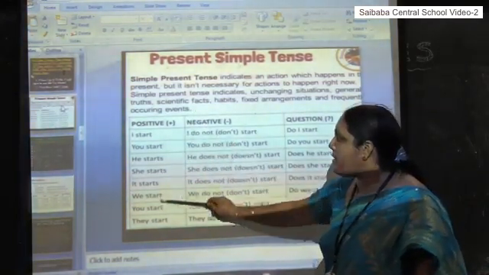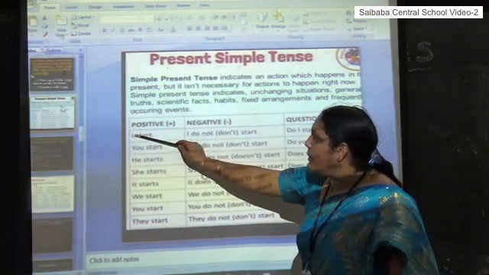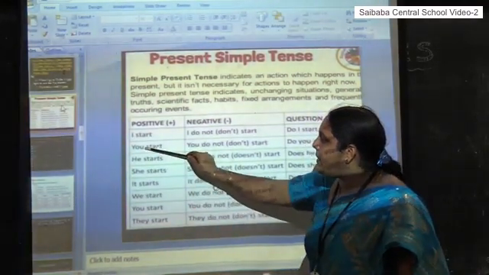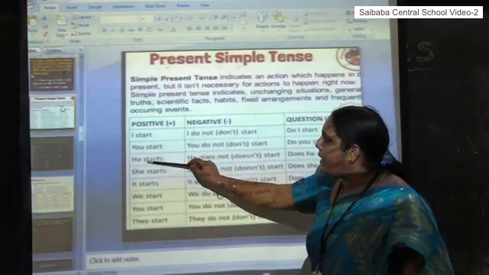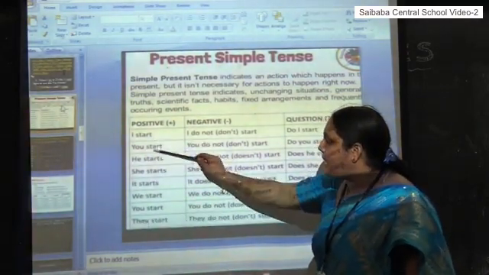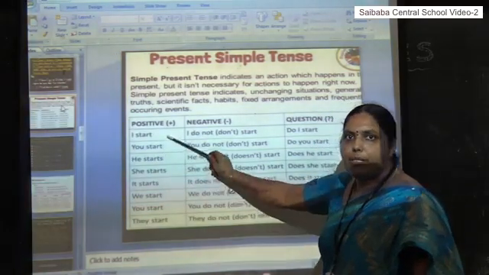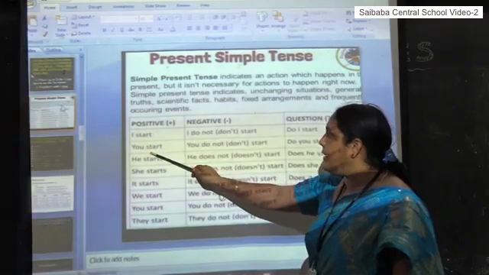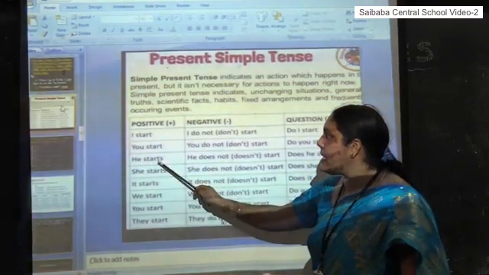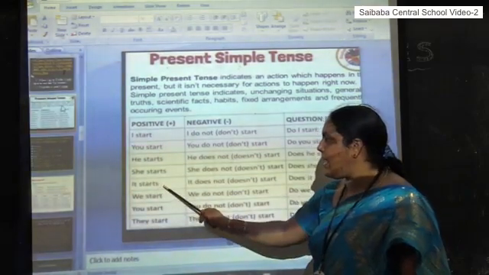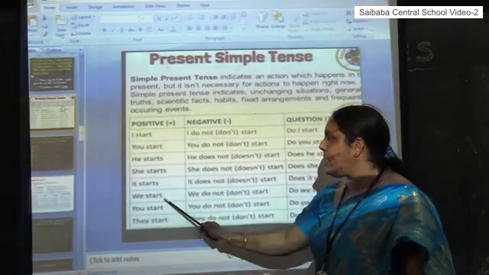If you observe the structure here: first person singular and plural, second person singular and plural, and third person singular and third person plural. Likewise, the examples are given. Please refer to this: I start, you start, he starts, she starts, it starts, we start.